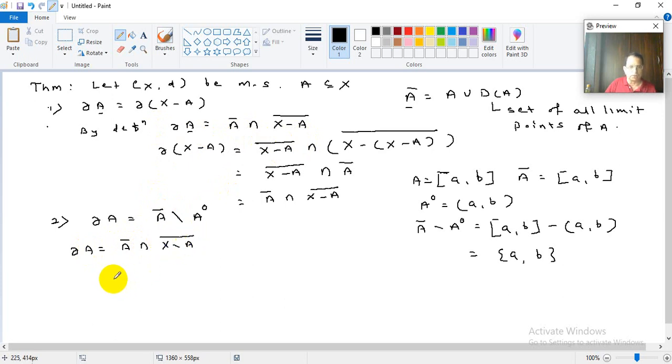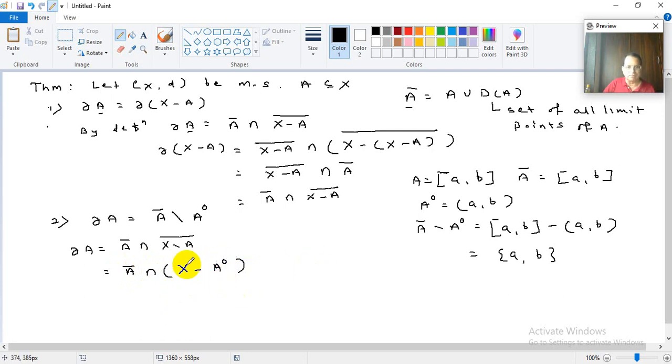So now this is equal to A bar intersection X minus A interior, right?